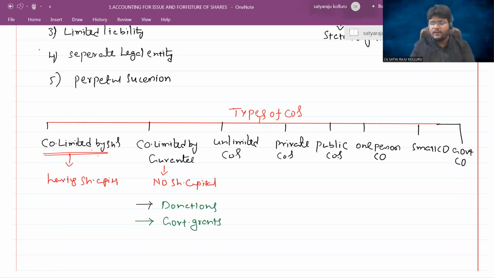Do you understand? Also through charities. Charities and donations are one thing only. I'll give some examples for your better understanding. Which companies can you take? Reliance Industries Limited, all the private limited companies, the Adani group of companies, Tata, Birla, whatnot, everything are generally companies limited by shares only.